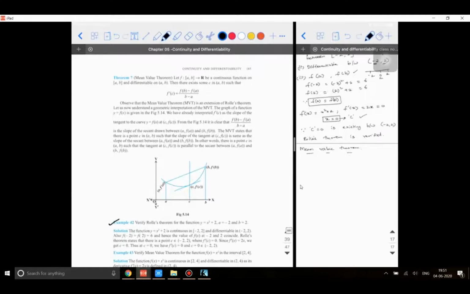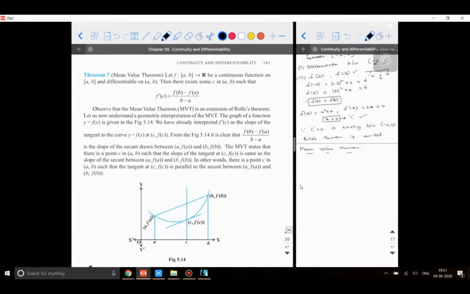How to solve this? Let's look at the theorem. If you look at the statements, it is almost the same. Let f be a function defined from the closed interval a to b to the real numbers, be a continuous function on the closed interval a to b, and differentiable on the open interval a to b. Till here they both mean the same.